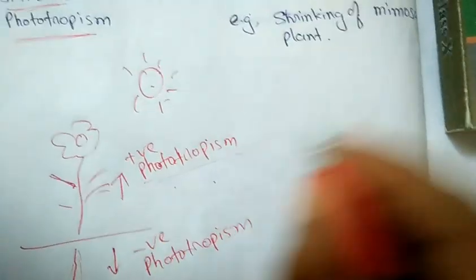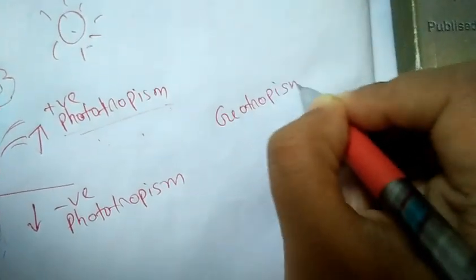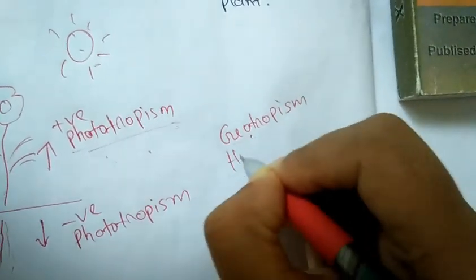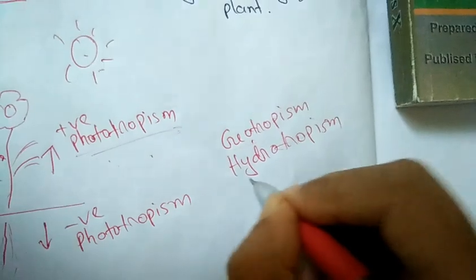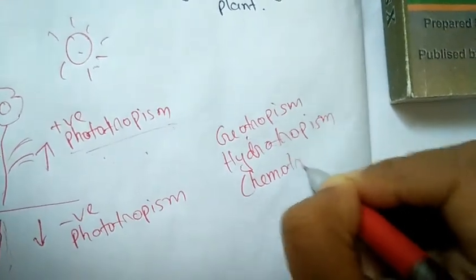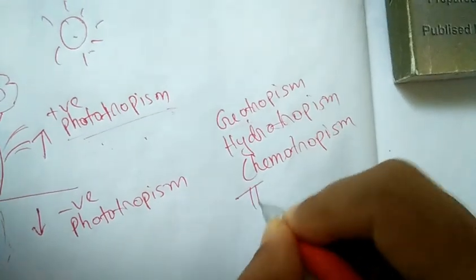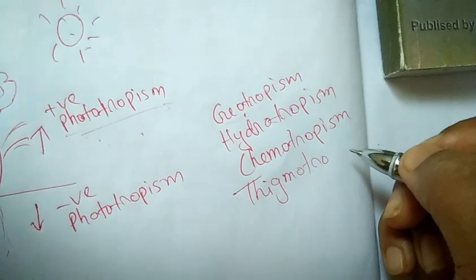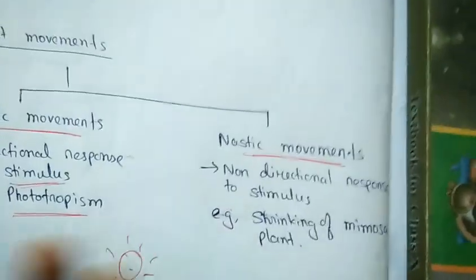So like phototropism, we have geotropism, in response to gravity. Then we have hydrotropism, in response to water. Then we have chemotropism, in response to certain chemicals. And then we have thigmotropism. Thigmotropism is the movement in response to touch. So these are the examples of tropic movements.